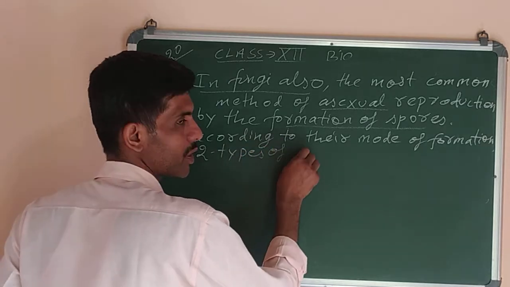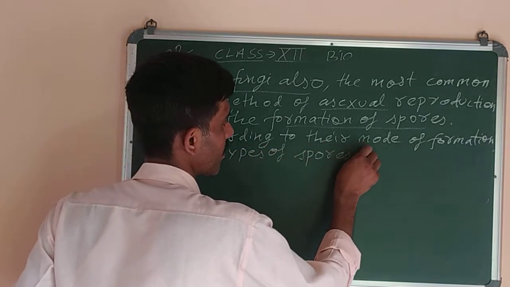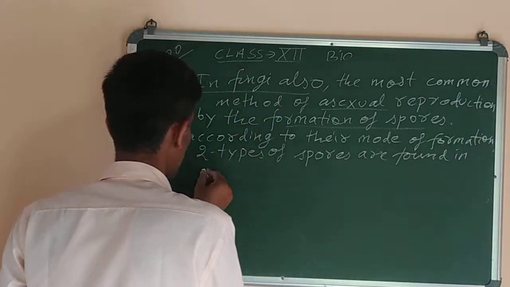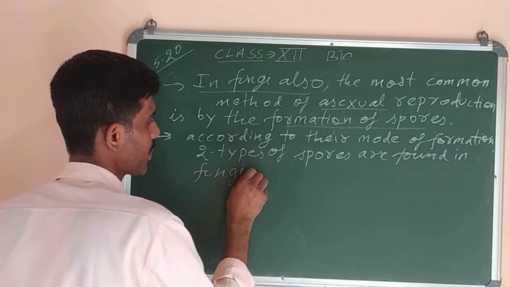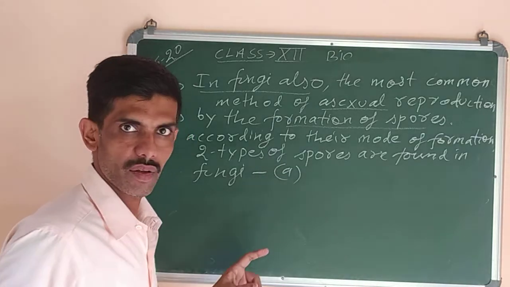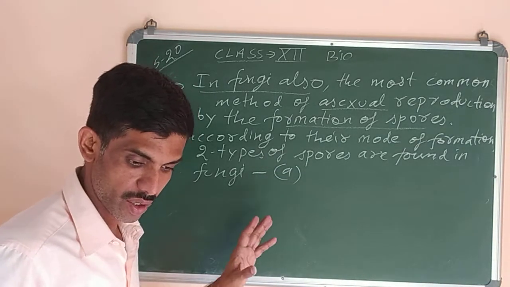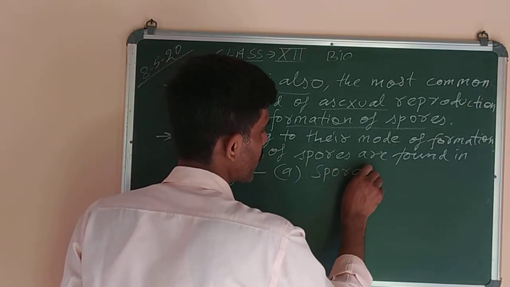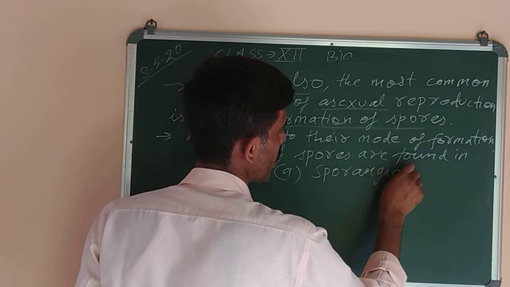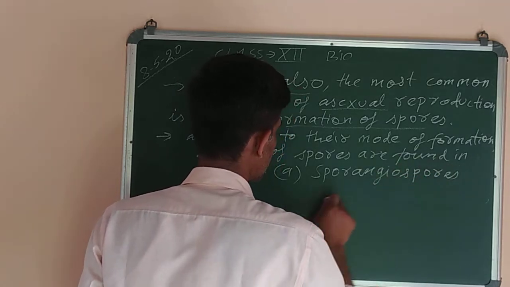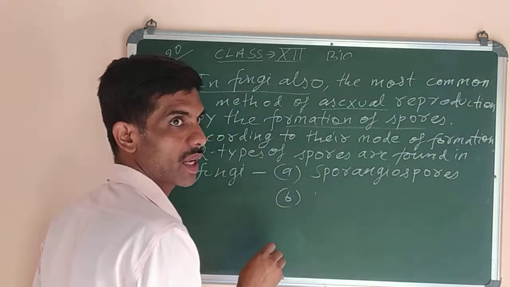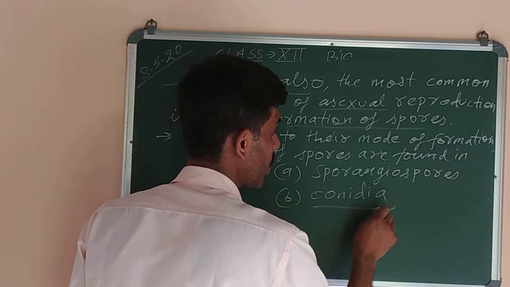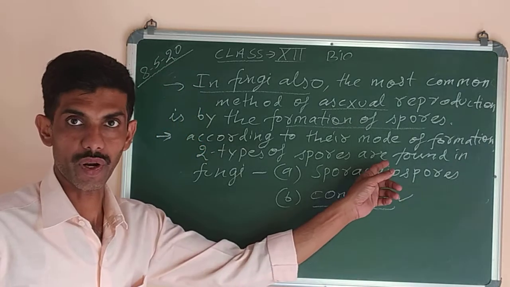What are these 2 types of spores? Number A, the first one, which is not in the syllabus, is sporangiospores. That is developed on the sporangium. And the second one, which is in our syllabus, is conidia formation. Conidia is in the syllabus, not sporangiospores.